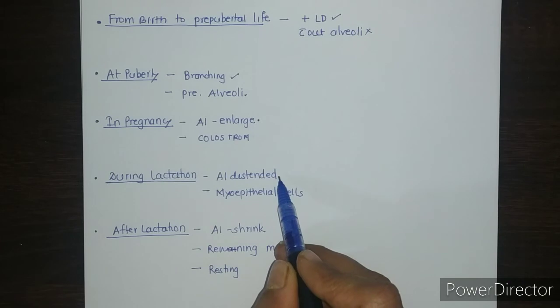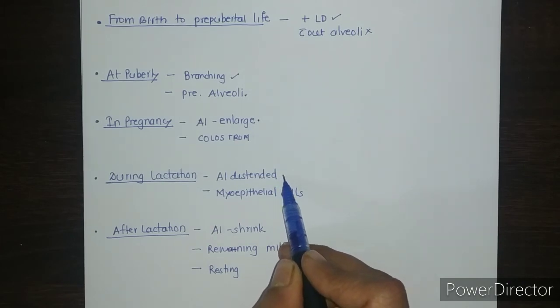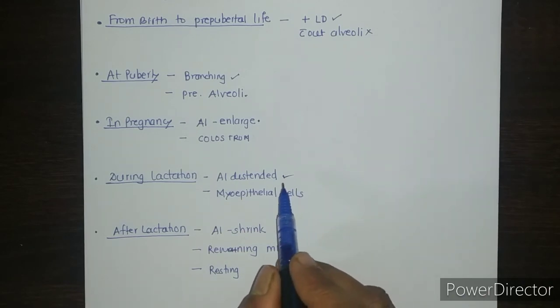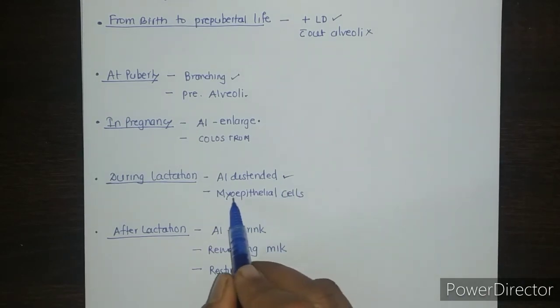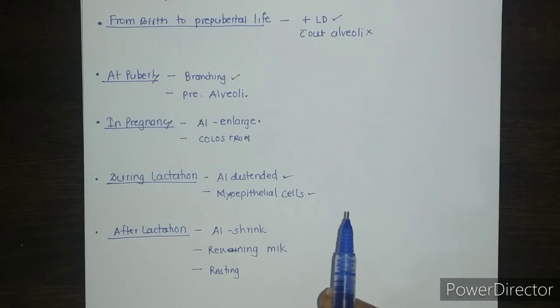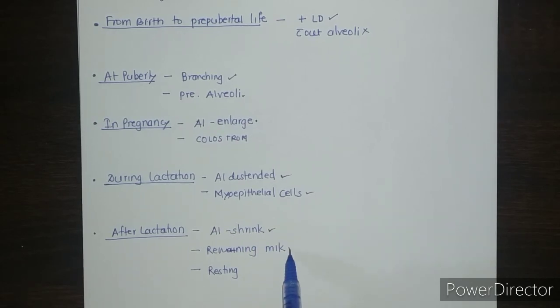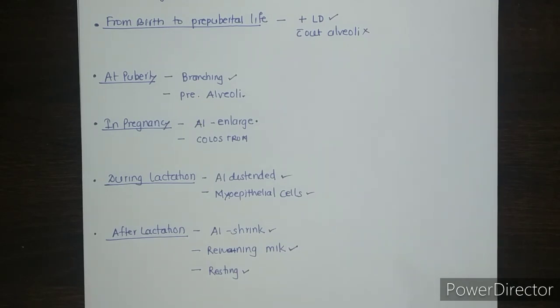During lactation, distended alveoli are lined by a single layer of epithelium and are separated from the basement membrane by myoepithelial cells. After lactation, usually 6 months after the parturition, the alveoli shrink, remaining milk gets absorbed and the glandular tissue returns to the resting condition. So this is all about the structure of the mammary gland.